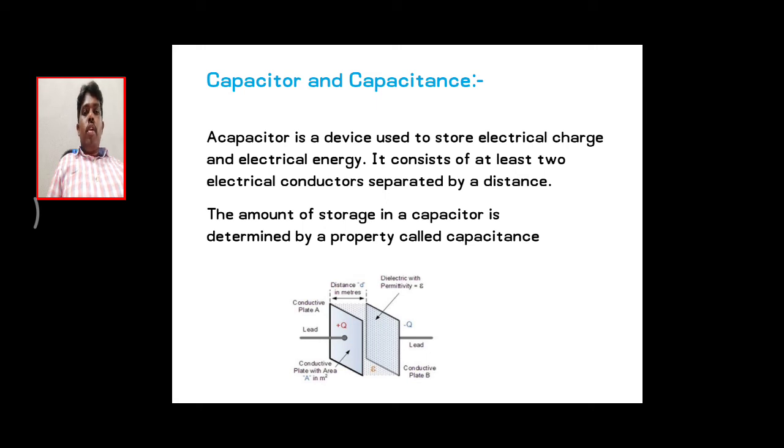That arrangement is called a capacitor. A capacitor is a device with two conducting parallel plates separated by an insulating material.